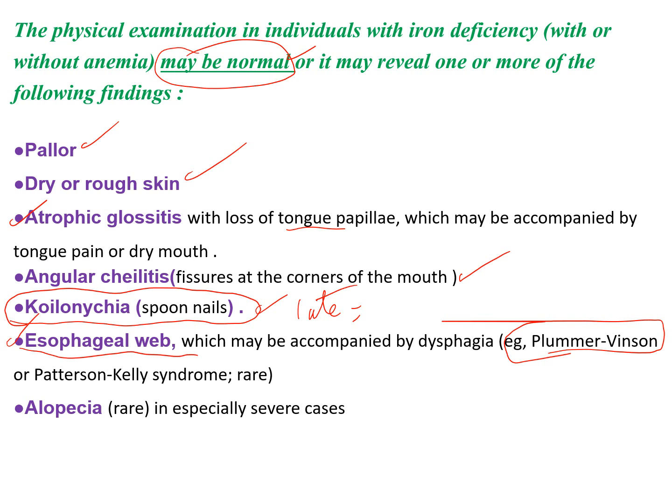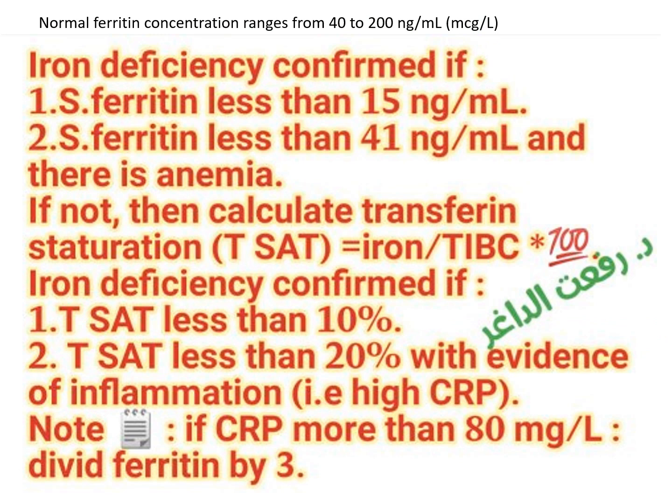Usually this is pre-malignant. You should take a biopsy to confirm that this is just a benign esophageal web and did not develop a malignancy. Alopecia is also one of the rare manifestations of severe iron deficiency.